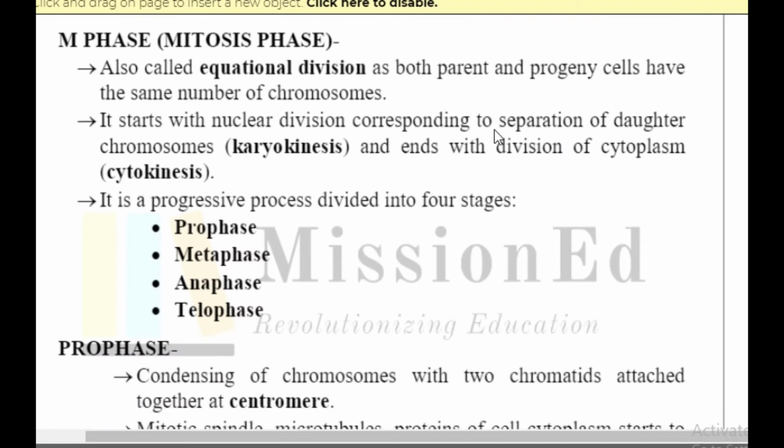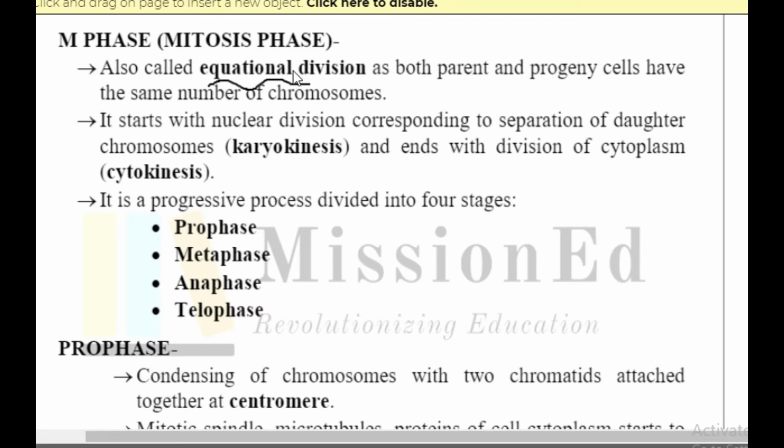Now moving on to M phase, that is called the mitosis phase. In the mitosis phase, what happens? It is called equational division. As I already explained while explaining the division, this is called equational division. Why? Because the parent and the progeny cells ultimately will have the same number of chromosomes. Okay, there is no partiality, but there is equal amount of chromosomes. But in case of meiosis, as of now, we already know that meiosis is a reductional division.